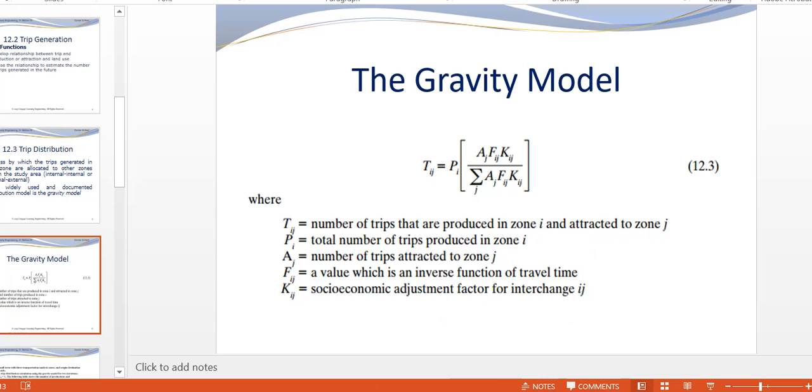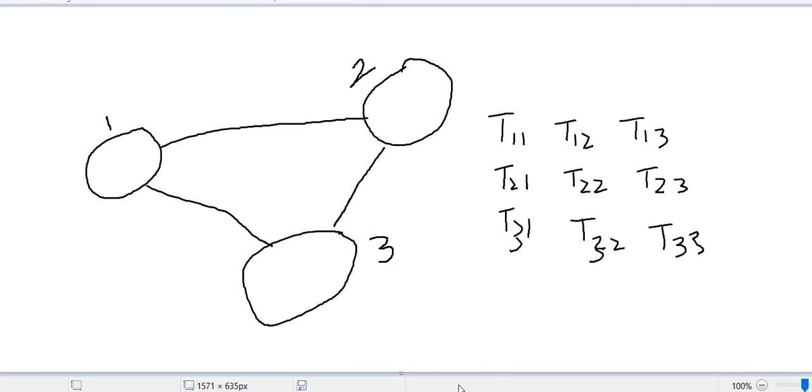Now how to calculate, say, T11 is very easy. If I want to calculate T11, i is 1, j is 1. Now it is very easy to calculate. How? Okay, if I go to that, where is my handout? Oh, where is my cursor? Yes, I found my cursor.